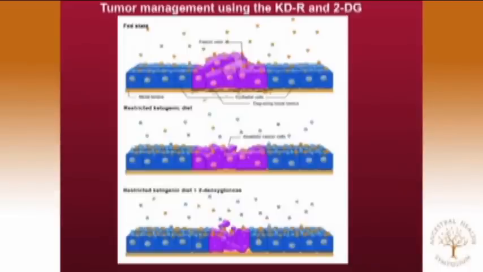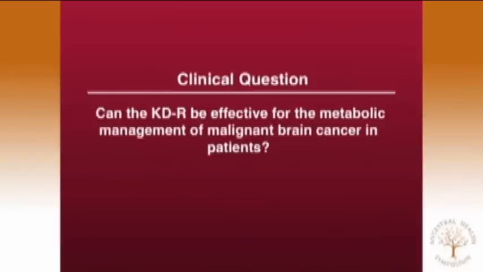This is an emerging field. We've just started this. There are many other metabolites out there that we can use together with these diets to kill off these tumor cells, and also targeting their glutamine metabolism, which I won't have time to talk about. So the clinical question: can the ketogenic diet be used to manage brain cancer in humans? I'm finished doing the mouse stuff.